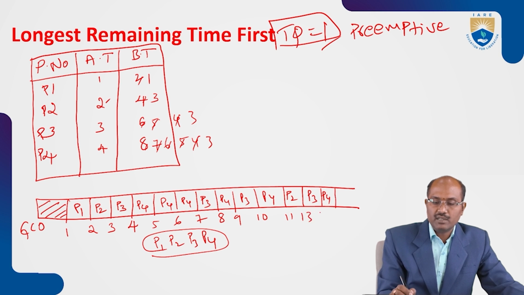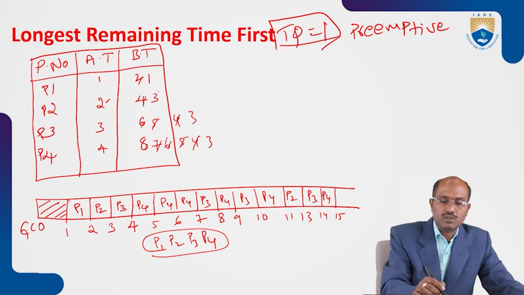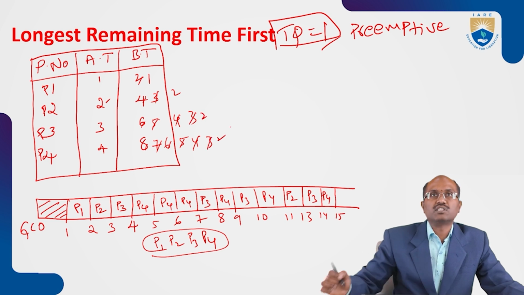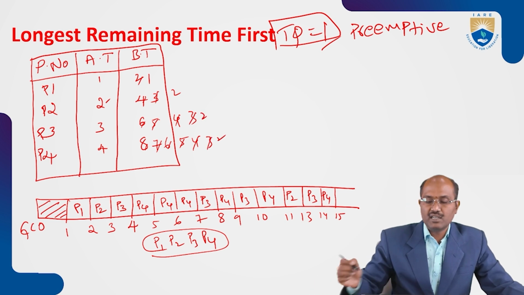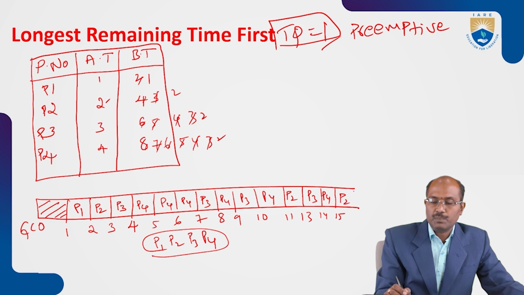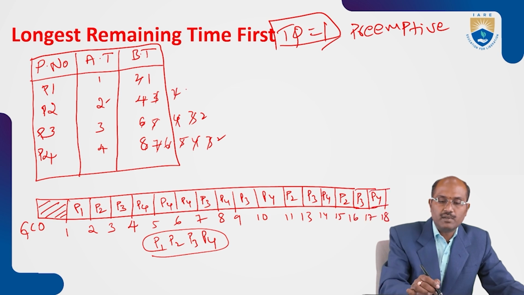So 13, 14, 15. So the remaining time left is 2 units of time, 2 units of time, 2 units of time. Again P2, P3, P4 got the chance to execute. So 16, 17 and 18. So there the remaining time is 1 unit of time, 1 unit of time, 1 unit of time.